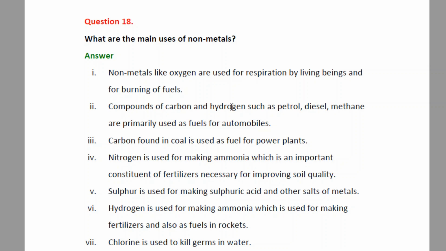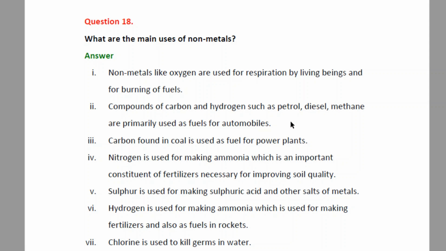Compounds of carbon and hydrogen such as petrol, diesel, methane are primarily used as fuel for automobiles. We know that all the automobiles run on petrol, diesel and CNG gas.